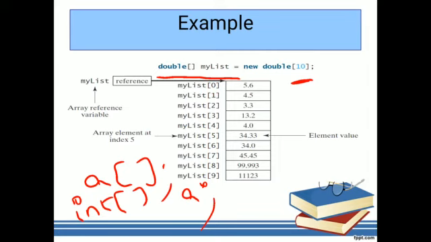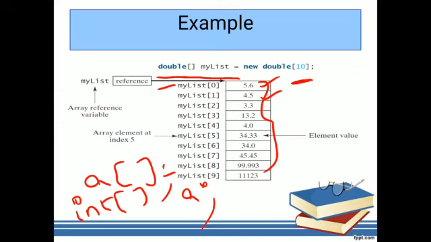Whenever we declare mylist with size 10, then automatically in memory the address locations are mylist 0 to mylist 9. Each and every value is indexed and stored in this way. The value stored in mylist 0 is 5.6 and in 1 is 4.5. These are all the element values which are stored in the mylist reference variable.